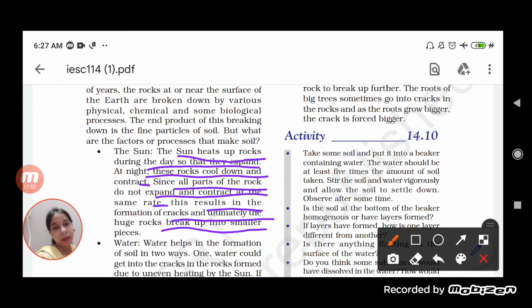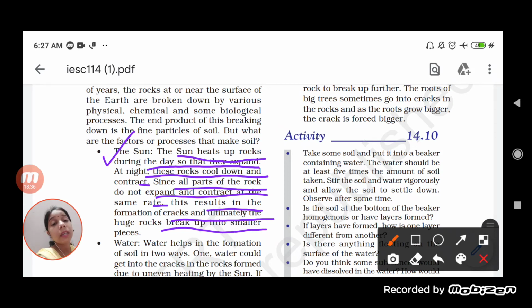Now see here, the first factor which is responsible for the breaking of the rock is what? That is the sun. How? What happens if you heat anything? It will expand. When you cool the thing, it will contract. This is the property of everything: when you heat it, it will expand, and when you cool it, it will contract. In the case of rocks, it is the same. When the sunlight reaches the rock during the day, they expand. So expansion occurs when the sun heats up the rock during the day.